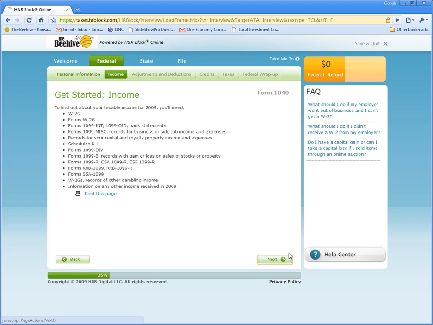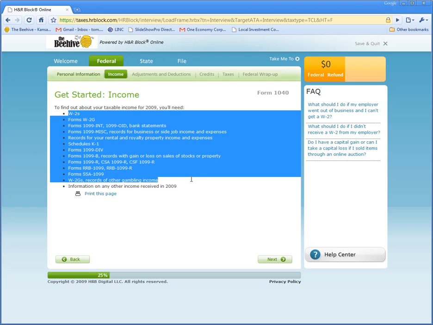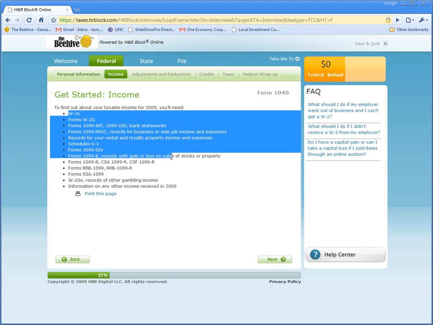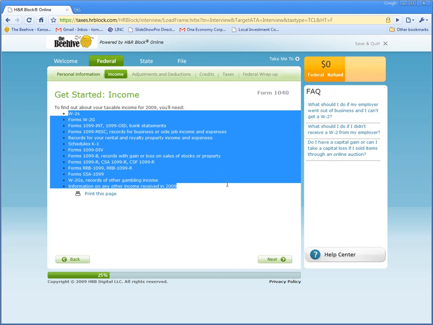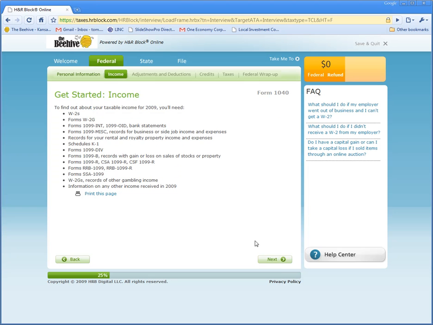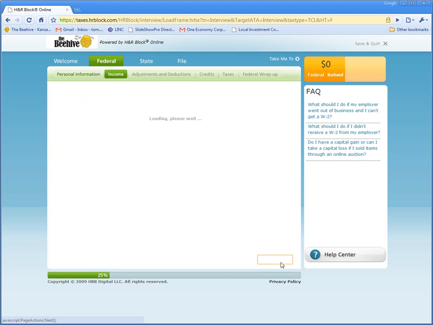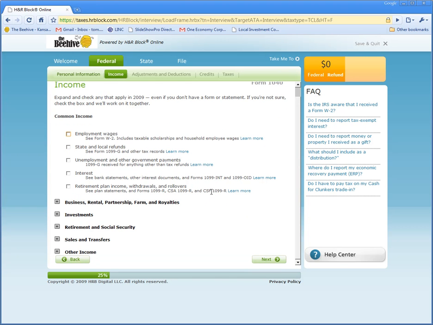Alright, so we're going to get started on the income section. So I know this looks intimidating, but don't worry, no one's going to need all of these forms unless you're like creating the super return and you have a ton of stocks and you rent out your house and everything. So I'll just run through the basics here. Employment wages, that's going to apply to most people. That's your W-2. So if you had a job last year, they'll probably send that to you in the mail.